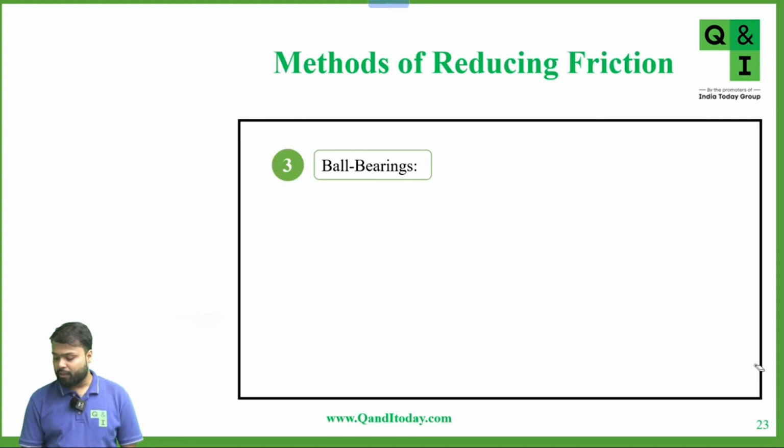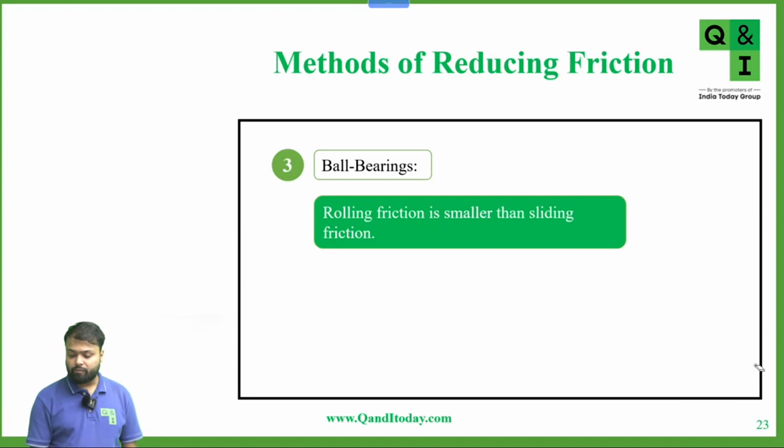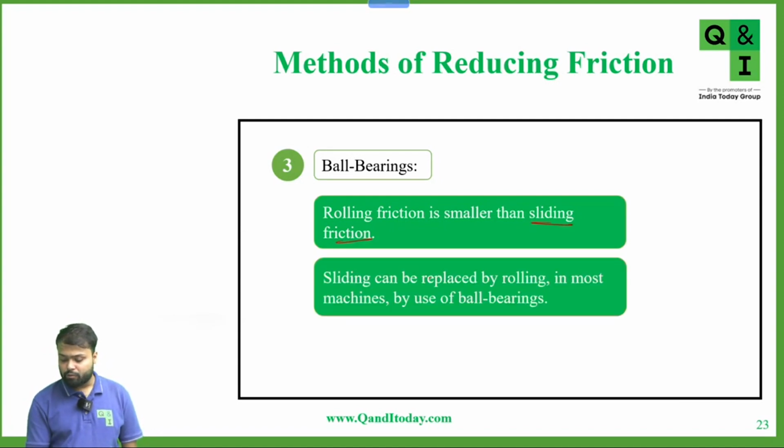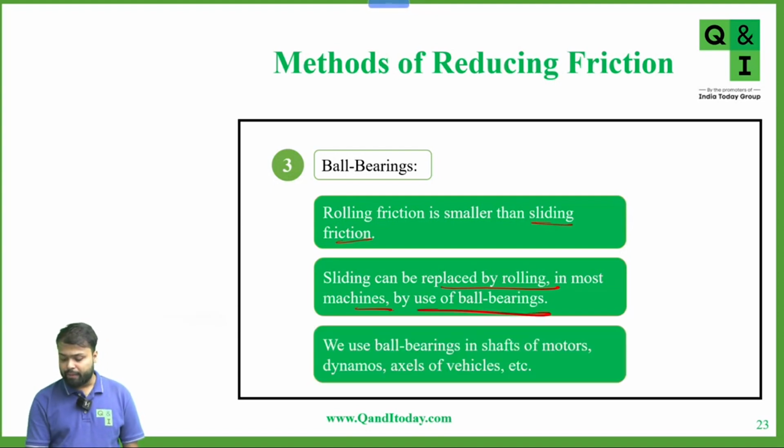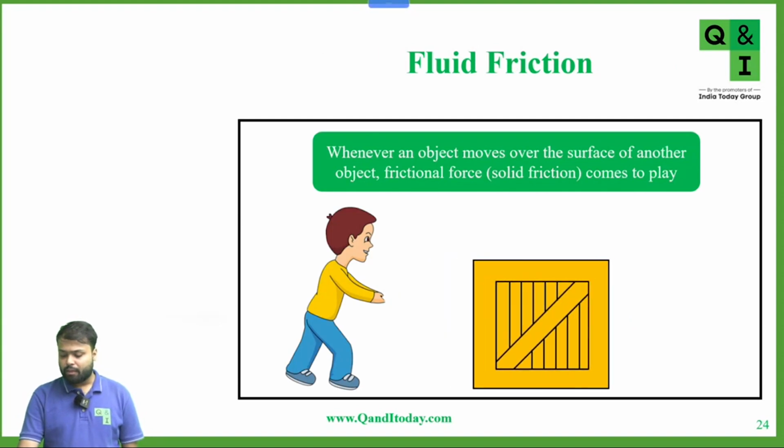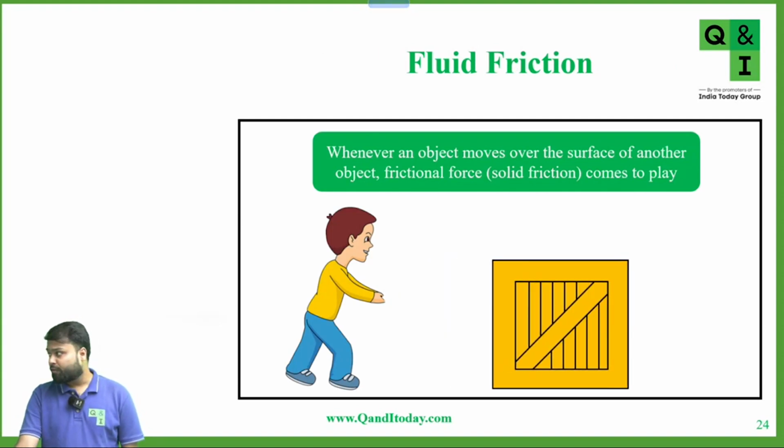Are you getting my point? So rolling friction, we know, is smaller than sliding friction. Sliding can be replaced by rolling in most machines by the use of ball bearings. So we use ball bearings in shafts of motors, dynamos, axles of vehicles, etc. Now, what is fluid friction?